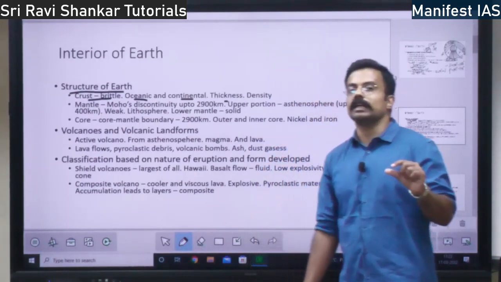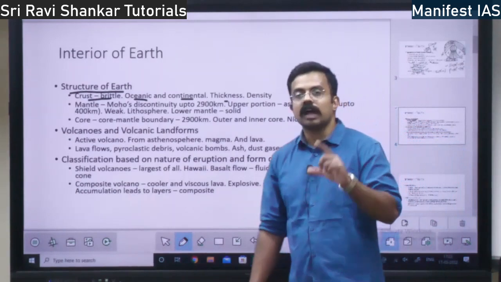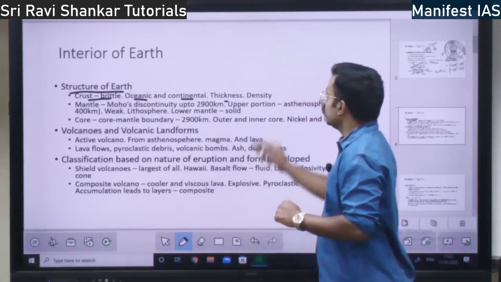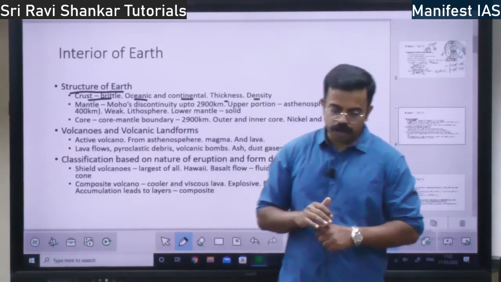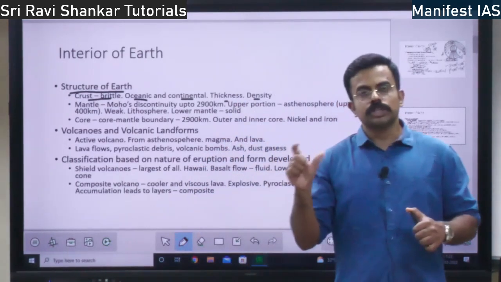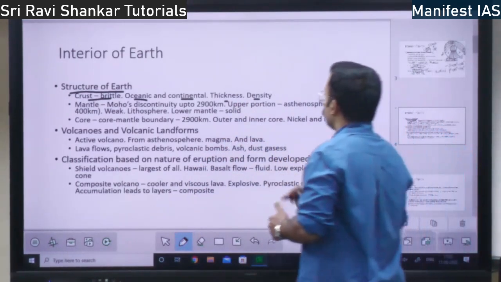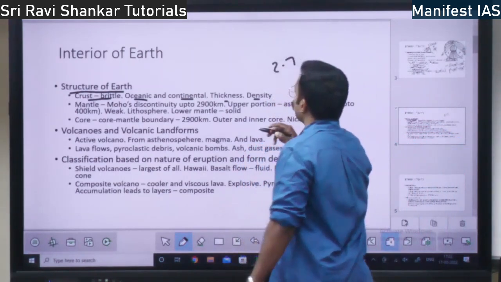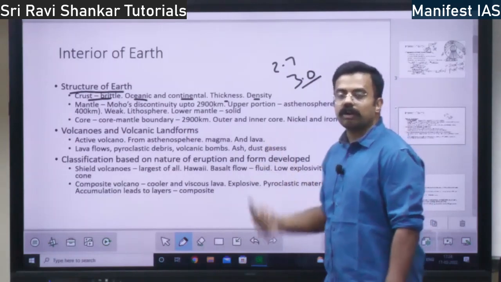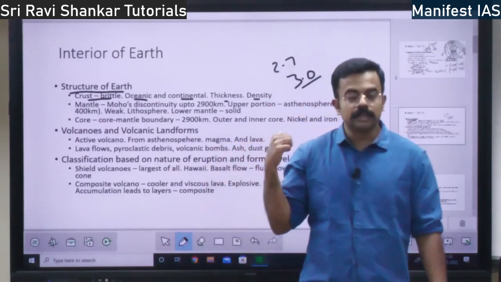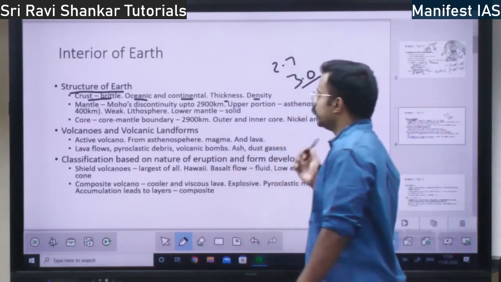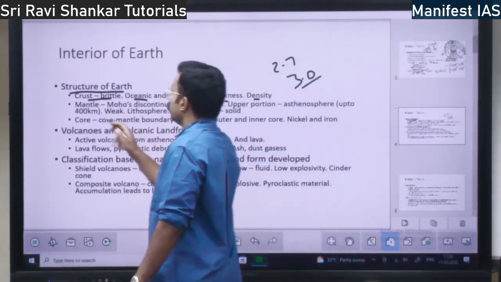This is very, very important because on the land you have mountains, everything. So the thickness is higher, right? And about the density, oceanic crust is approximately 2.7 in density. You have continental crust, which is approximately 3 in density. So continental crust also forms the denser body. It is denser also. It is thicker also. Please remember that. Then you have mantle.